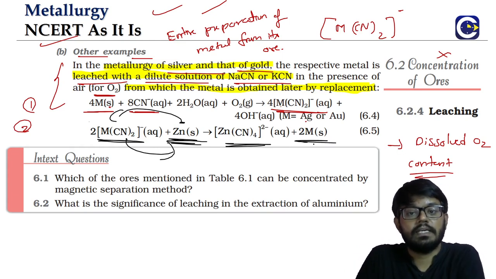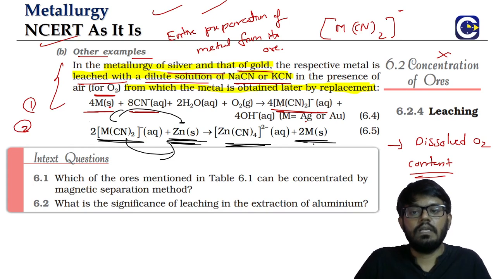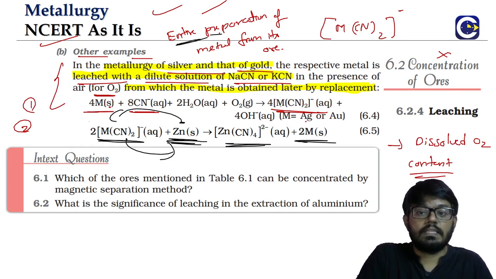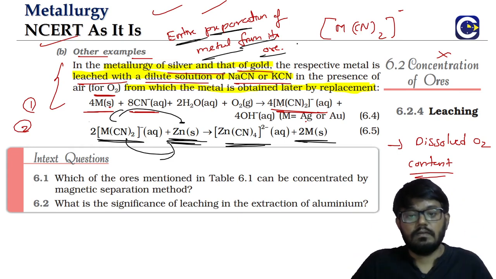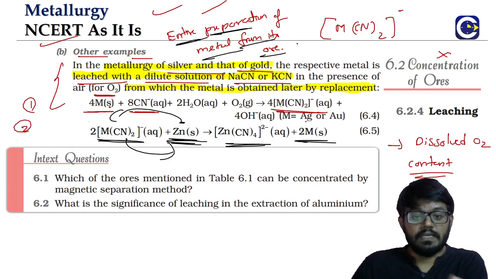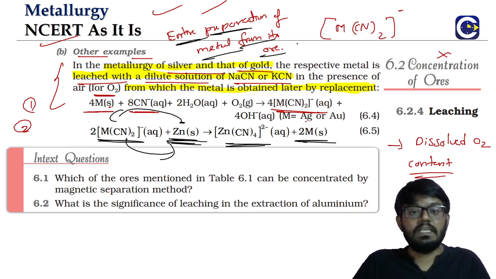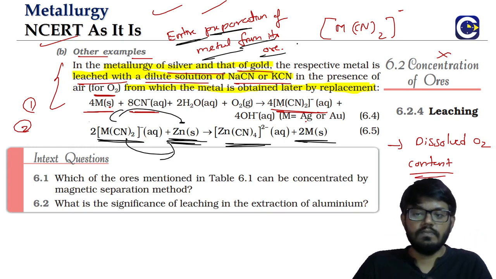They will come out in the solid state. Filter it, you will have what? The pure metal. Pure metal means we might still have some amount of impurities, but this is not just the enriching of the ore. This is what? The method for the entire preparation of the metal. And as I said, the process for the metals which are available in the free state. So here we are talking about metals available in the free state, whether it is gold or silver like that. As I said, the process will be slightly different from the rest of the others, and we can see it here.